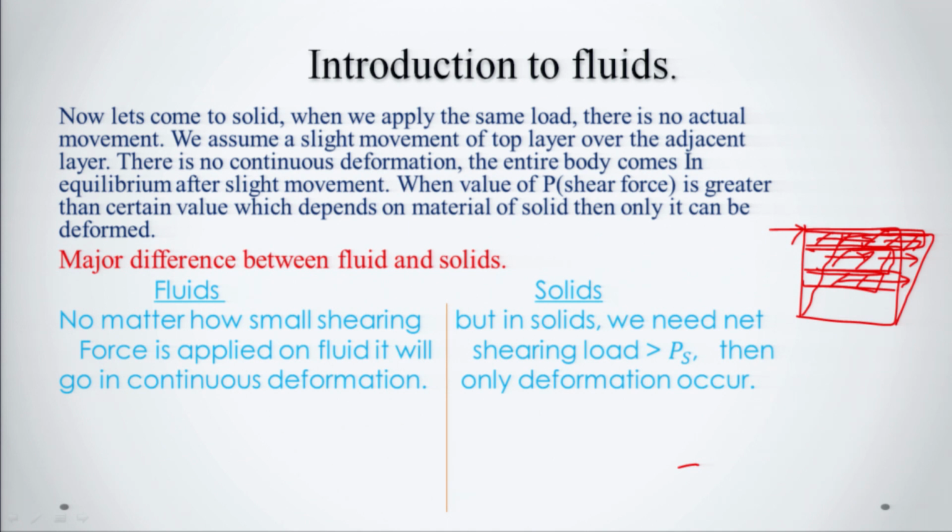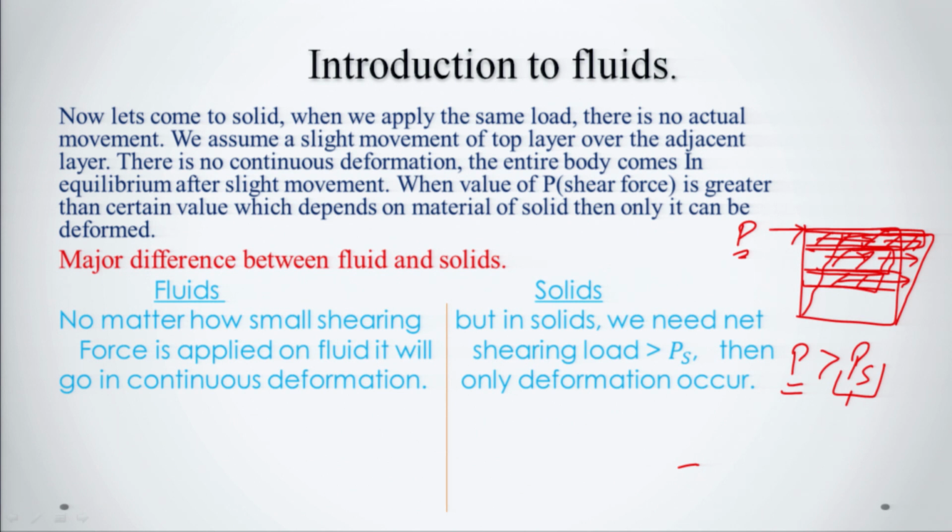But the solid can also be deformed, and when? It will be deformed when the value of the shear force is greater than a certain value, and that value depends on the material of the solid. Means we have applied this load P; if P is greater than Ps, the value assumed on the basis of the material of the body, then only it will take permanent deformation, otherwise not. But what happens in the fluid?